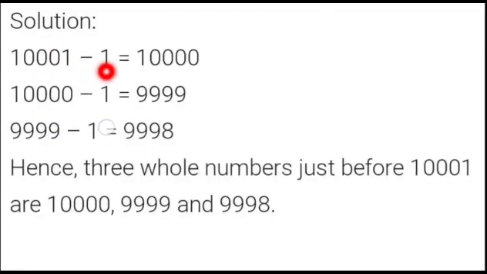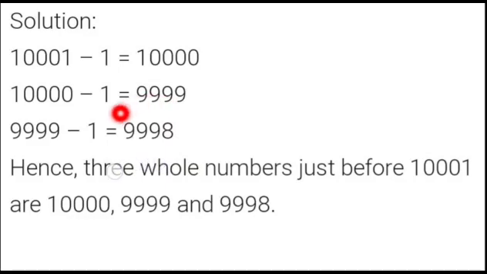10,001 minus 1 will give you 10,000. This is the first number. They have asked us for a total of 3 numbers, that means 3 numbers before 10,001. So we got the first number, 10,000. Now again we take 10,000 and do -1 to get its predecessor, that is 9,999. One more we want.